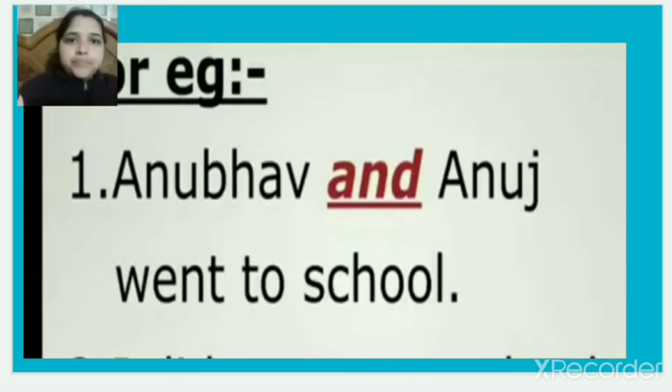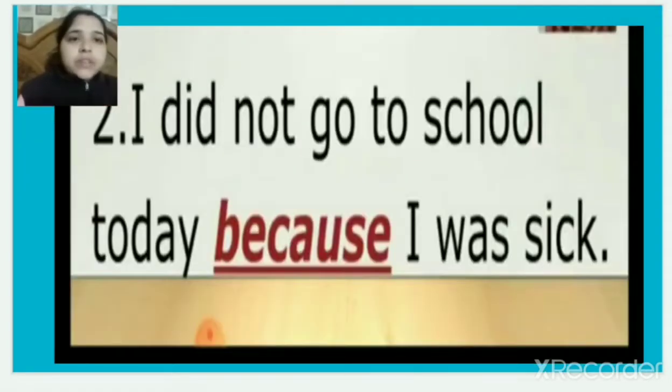Like we have the second one: I did not go to school today because I was sick. Here are two sentences: I did not go to school today, and I was sick. So I have joined both the sentences using because.